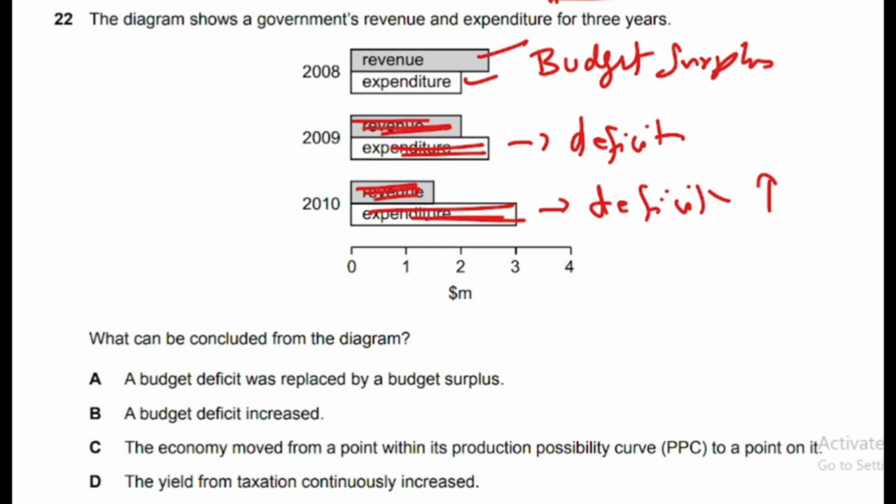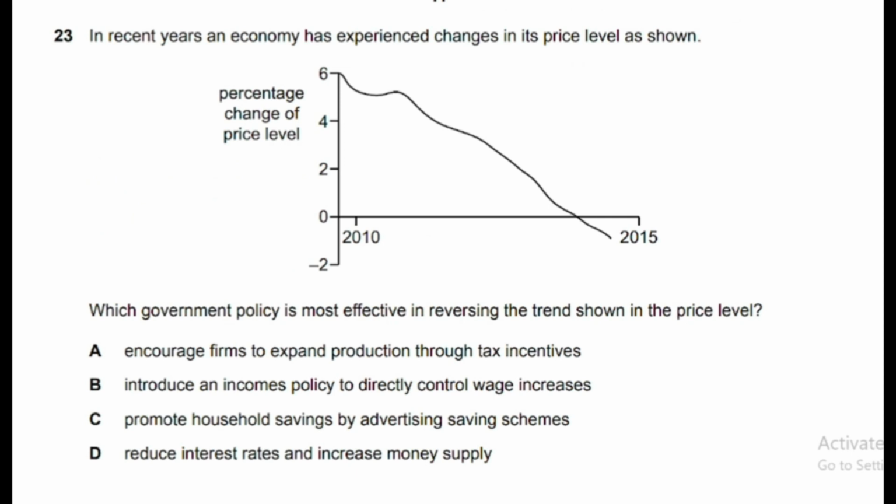Okay, so what can be concluded from this diagram? Option B is the correct answer. A budget deficit increased. Again, we are moving to the deficit and the deficit is also increasing. Moving to question number 23.